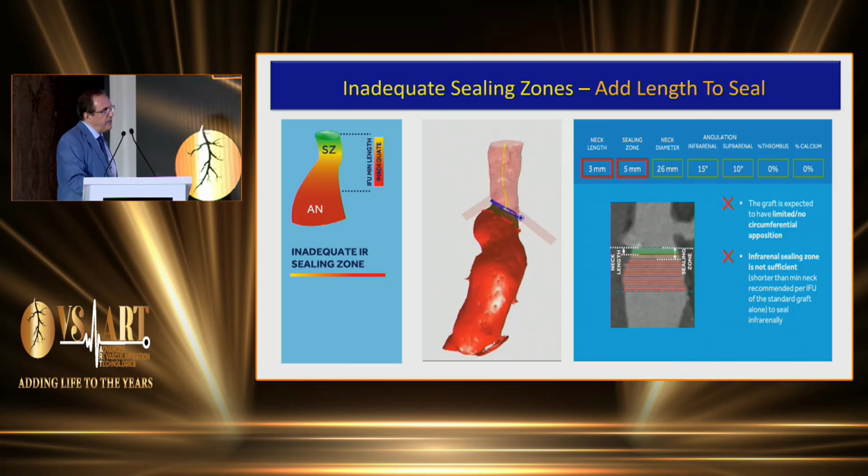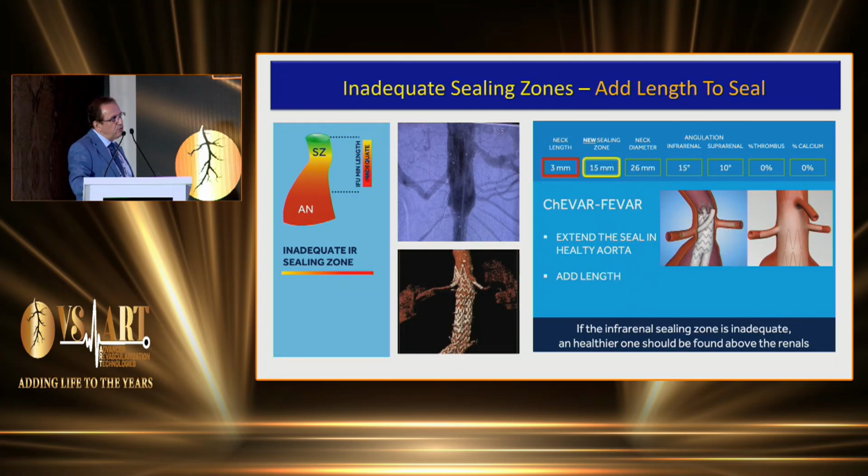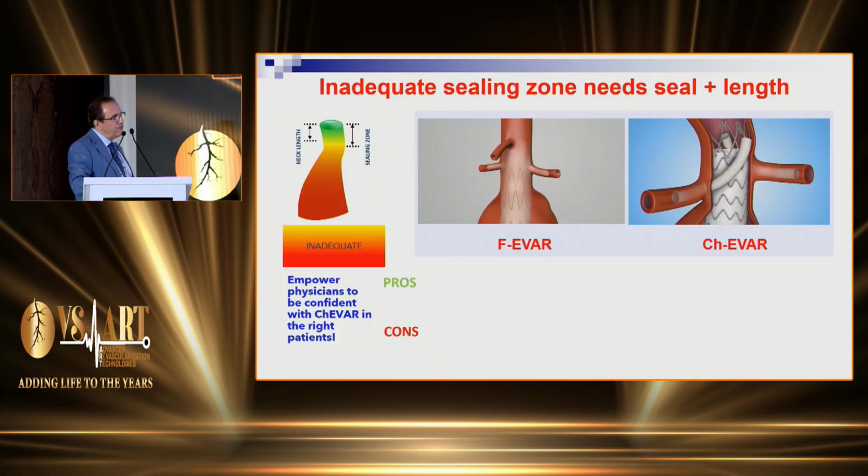But if the distance between the EVAR and the renal artery is very short, like 5 millimeters, then an endo anchor will not work. Then you have to go to suprarenal fixation, and then you have to go either with a chimney EVAR or a BEVAR. How do we decide that? Of course, FEVAR is custom-made and is a very solid technology. We have very good data to support it, and this is always our first choice.